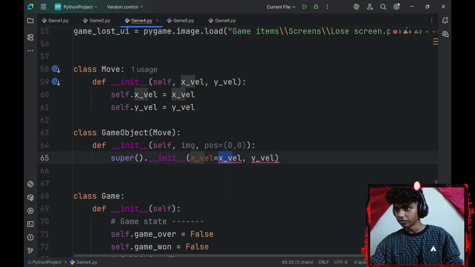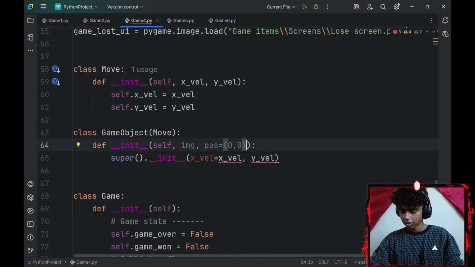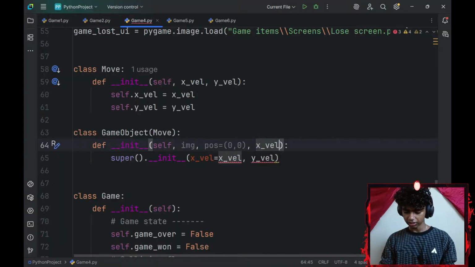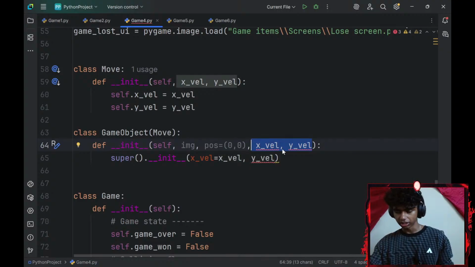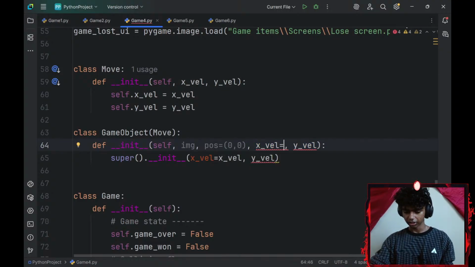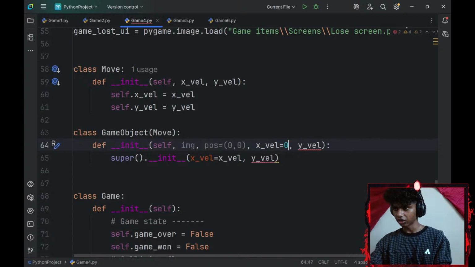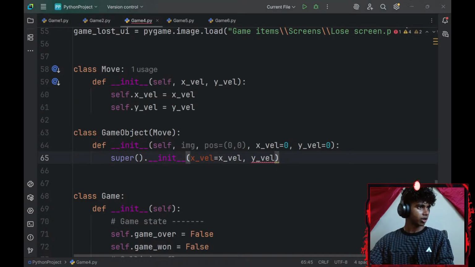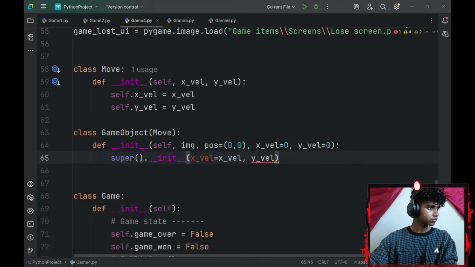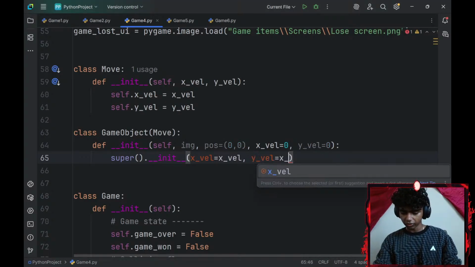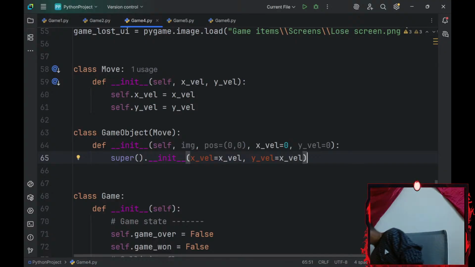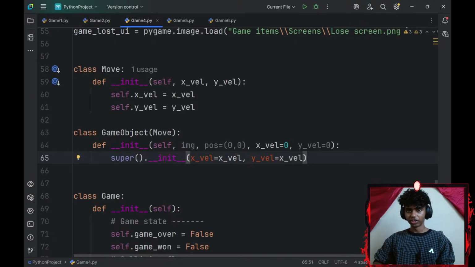I'm pretty sure this shouldn't be self. Should I add those parameters here? Let's see. So x-axis underscore velocity and y-axis underscore velocity. They should go before my kwargs since I can set them to be kwargs as well. This is going to be 5 pixels per, actually 0 pixels per frame by default. Okay, let me just check if I'm audible. Alright, perfect. x-axis underscore velocity is going to be equal to x-axis underscore velocity. Okay, then I drink some water. And guys, I know I'm making this stream really confusing. It's because I'm still getting a brief idea of what's going on.